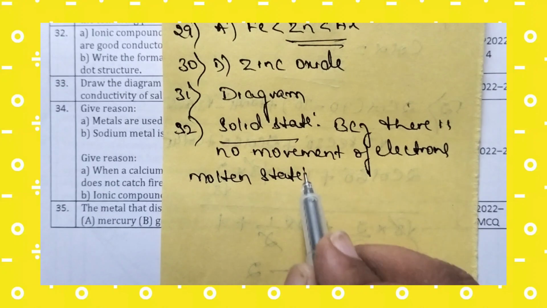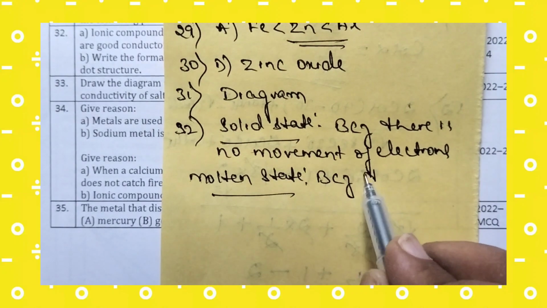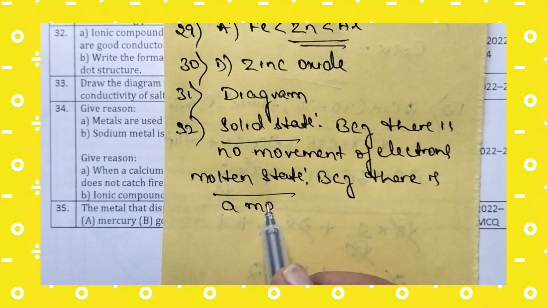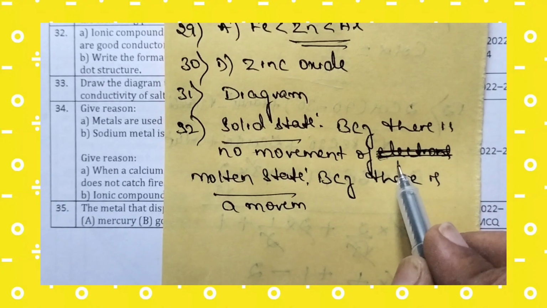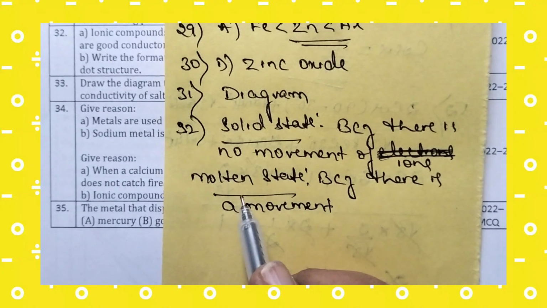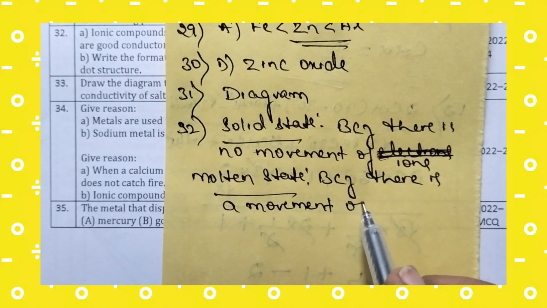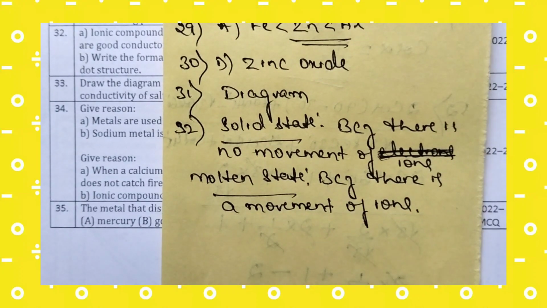Why does it conduct electricity in the molten state? Because there is a movement of ions. It is not electrons, sorry, there is a movement of ions. So it conducts electricity in the molten state because there is a movement of ions. This is the answer that you have to write.